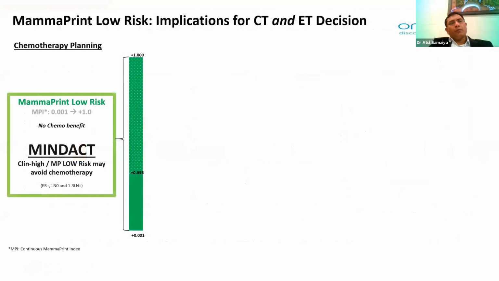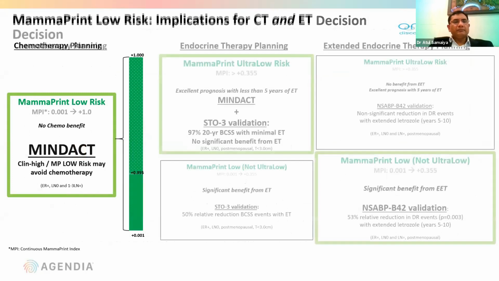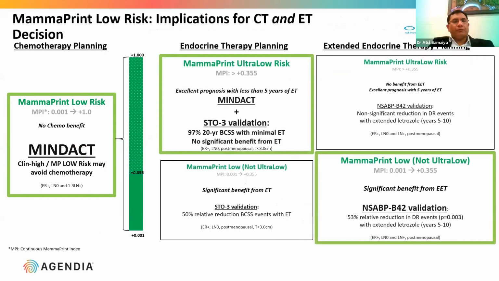So for somebody who has a MammaPrint low score, what are the implications for clinical decisions about chemotherapy and endocrine therapy? A MammaPrint ultra low score means excellent prognosis even with less than 5 years of endocrine therapy. So there is no significant benefit from endocrine therapy, or only minimal endocrine therapy.